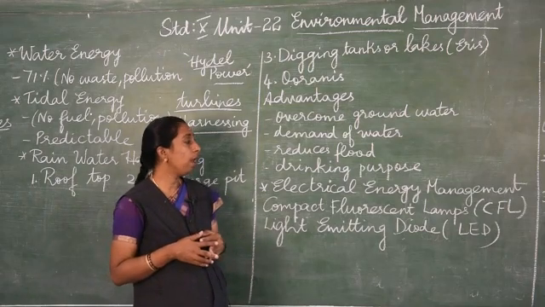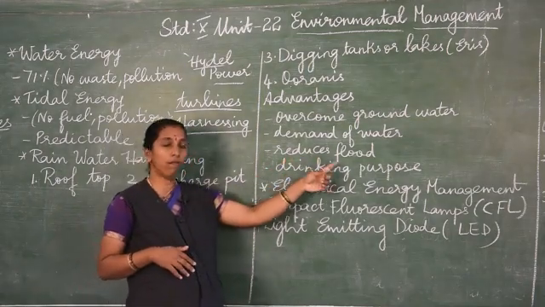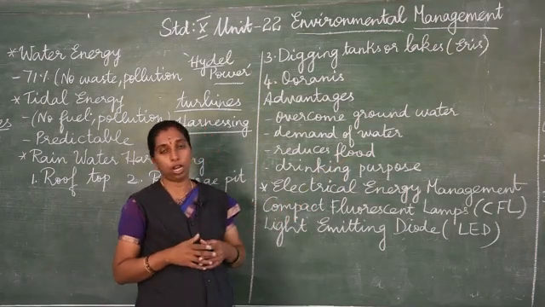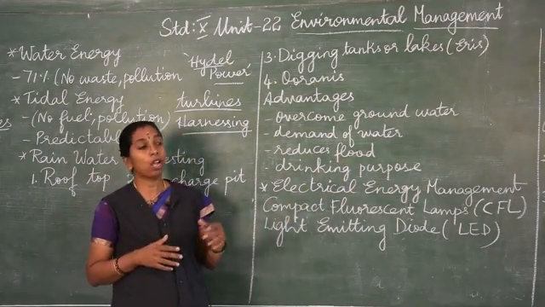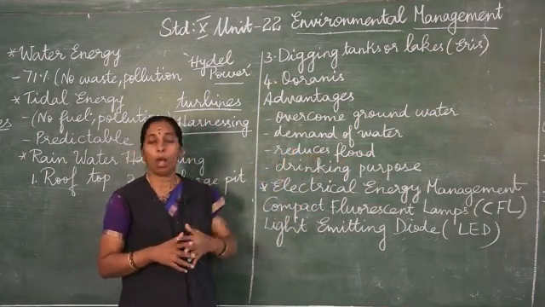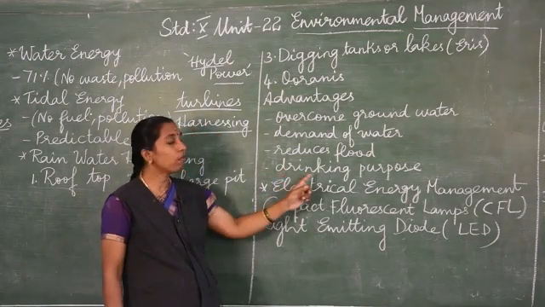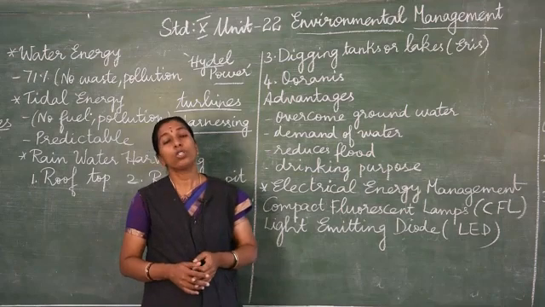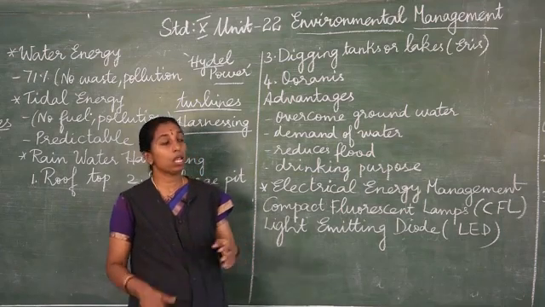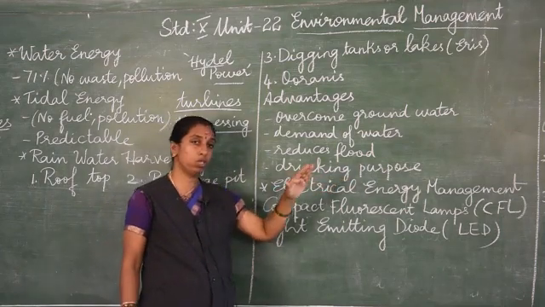Then the third one, it reduces flood and soil erosion. Without rainwater harvesting, such things cannot be avoided. It reduces flood and soil erosion, and this rainwater is even used for drinking and domestic purposes.